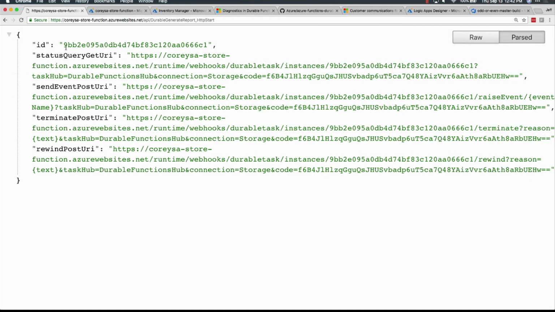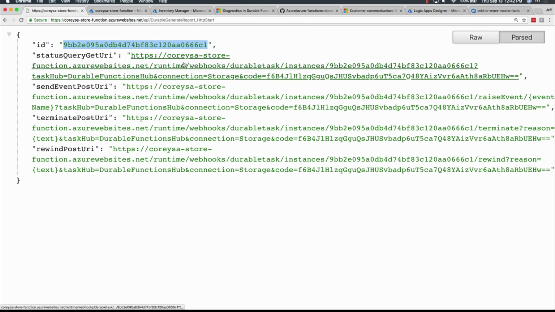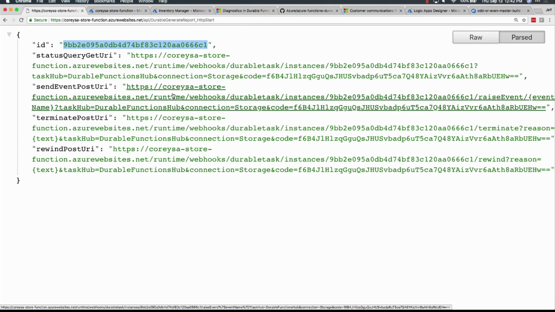So the first one, it gives me the orchestration instance ID, so I can use this to track the orchestration. I get a status endpoint, so I can view the current status of the orchestration. I get an endpoint here called send event post URI. Now this is a webhook that I could actually call if I needed to add some data to the orchestration. If I needed to wait for some event, this is the endpoint that I could call to send it that data. So I can raise events and add that to the orchestration while it's waiting for the right event.